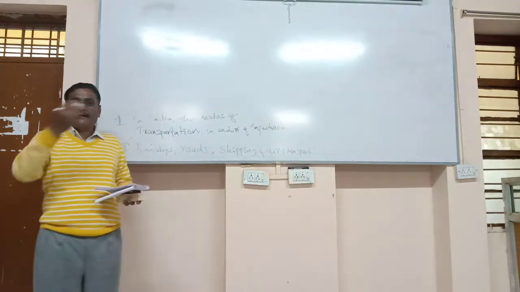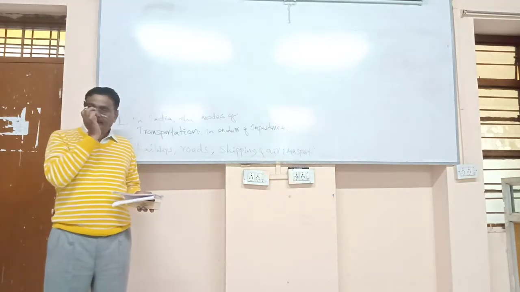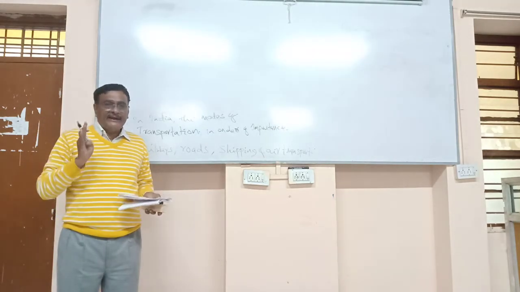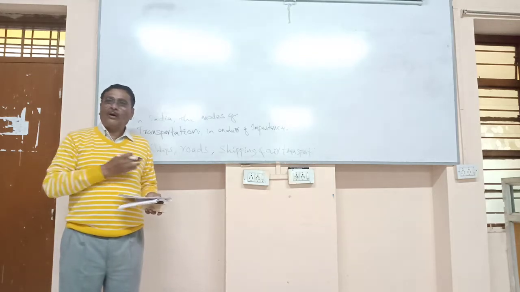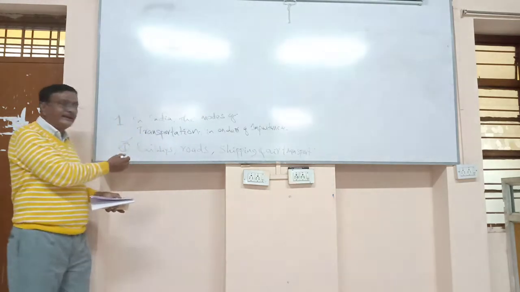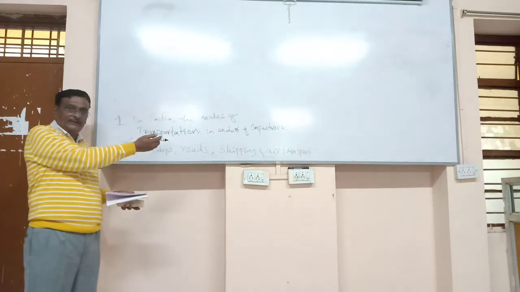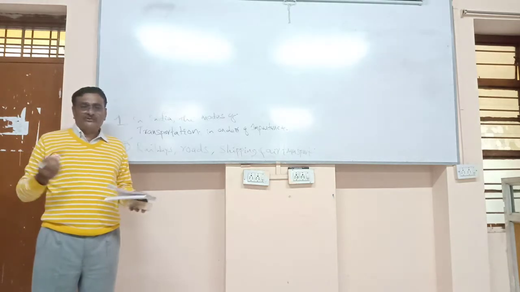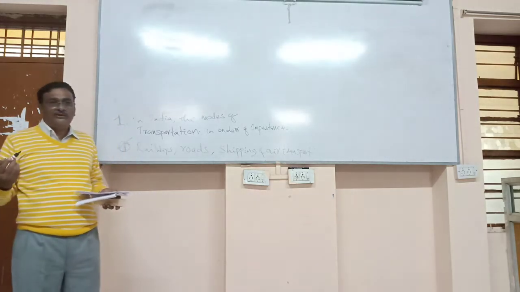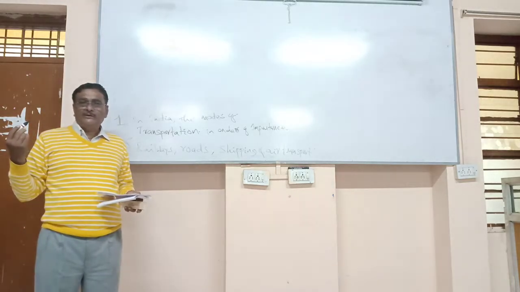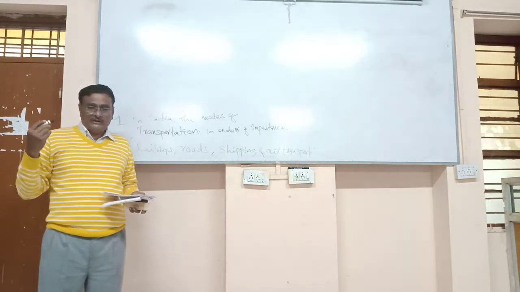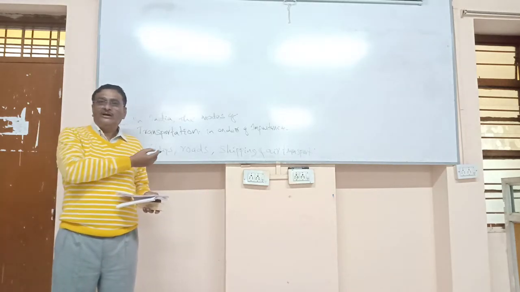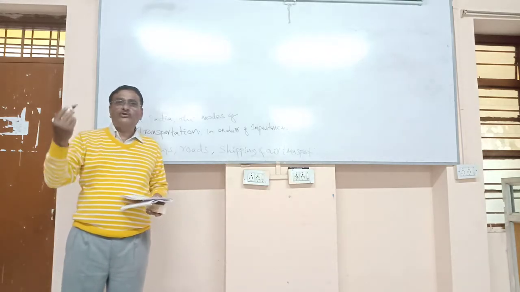If the question comes in another way, the student should still be able to write the answer. The modes of transportation are four: roadways, railways, airways, and water transportation. That means railways, roadways, shipping in terms of waterways, and the fourth is air transport or airways. This is how the question should be written.